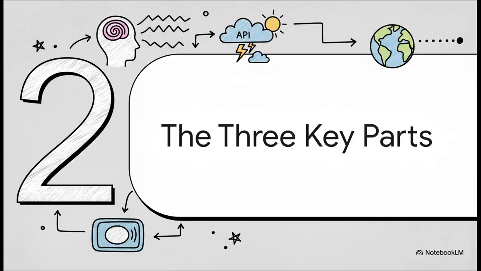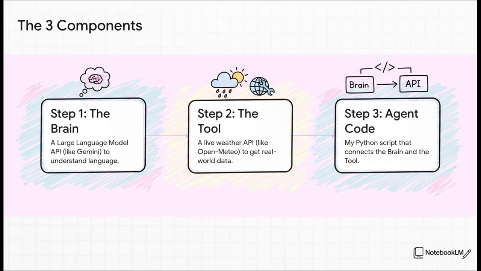Okay, so with that big idea in my head, I knew I just needed to pull together three main parts to build my little weather assistant. And when you break it down like this, it's actually surprisingly straightforward. Okay, part one, the brain. I just needed access to an LLM through an API. For this project, I used Google's Gemini. This is the part that's just amazing at understanding what we mean when we type something. Part two, the tool. I needed a way to get real live weather data. I found this great free service called Open-Meteo that has a really simple API for that. And then part three, and this is really the key, I needed my code. I used Python to write a script that acts as the agent, the middleman that manages the whole conversation between the brain and the tool.